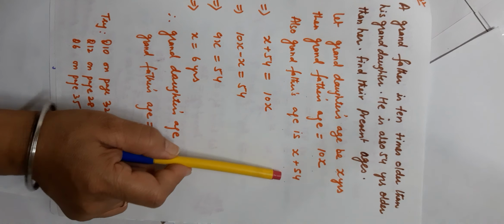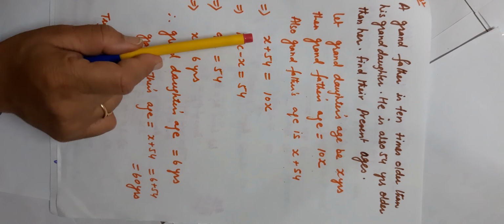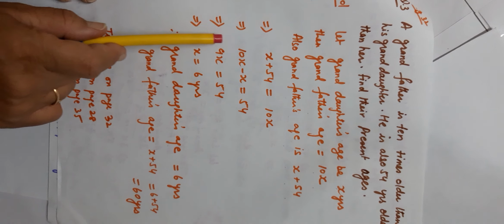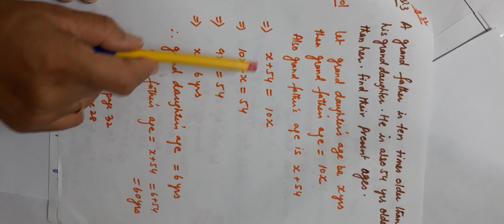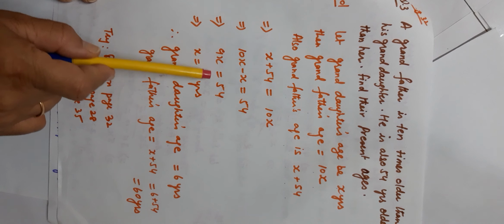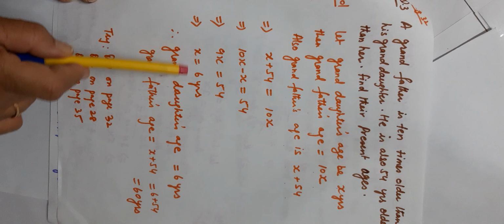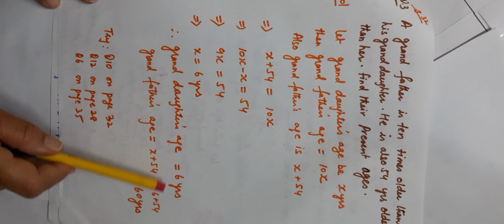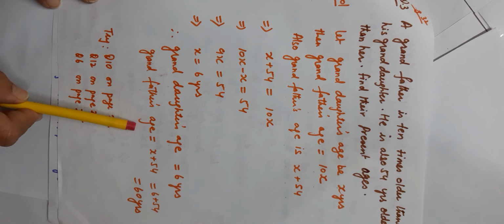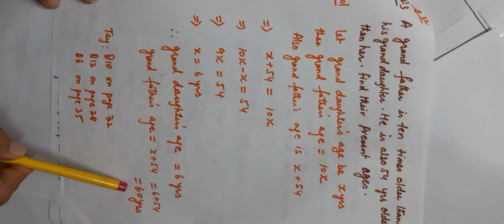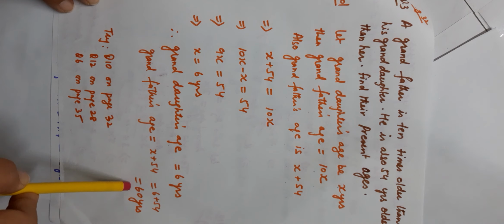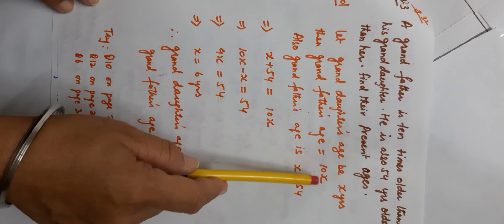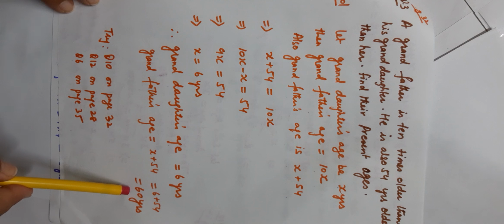Now these two are the ages of the grandfather, so they can be equated. That means x plus 54 is equal to 10x. This implies 10x minus x is equal to 54, which implies 9x is equal to 54, which implies x is equal to 6 years. Therefore, granddaughter's age is 6 years, and grandfather's age is x plus 54, which is equal to 60. Otherwise also, grandfather's age is 10x. Just put 6 here, so you will get 10 into 6, that is 60 years.